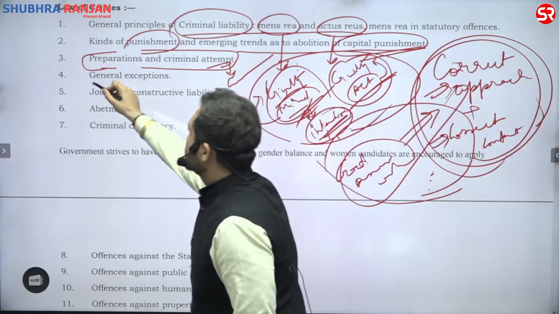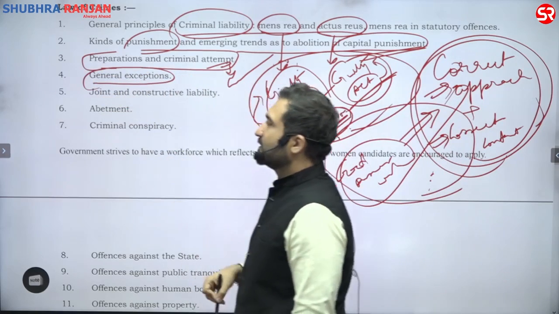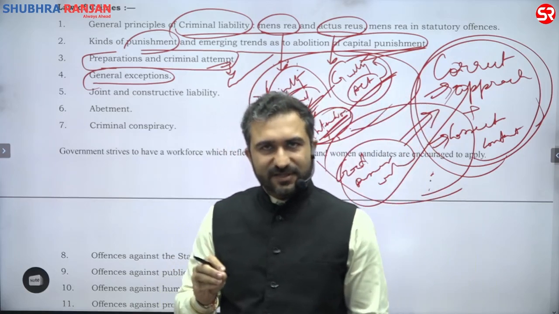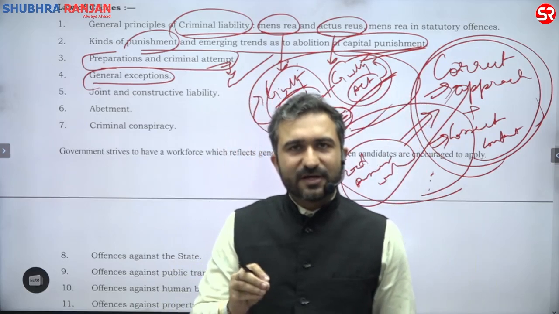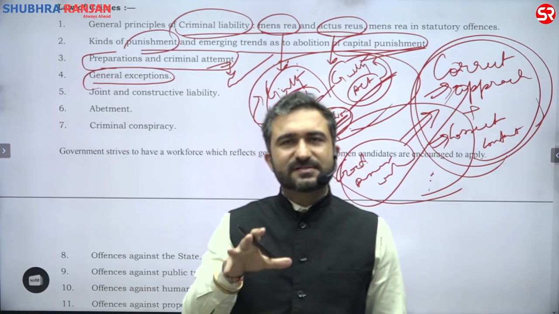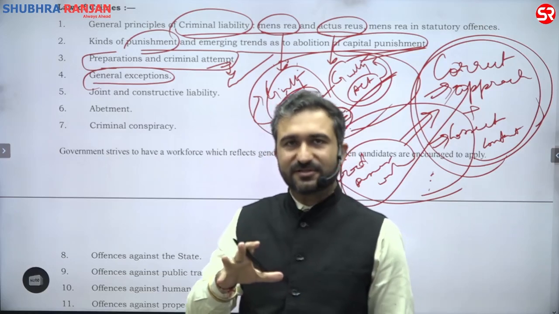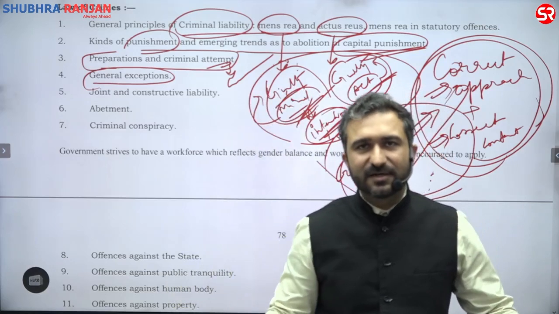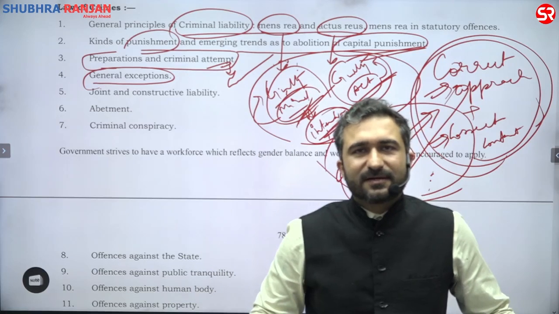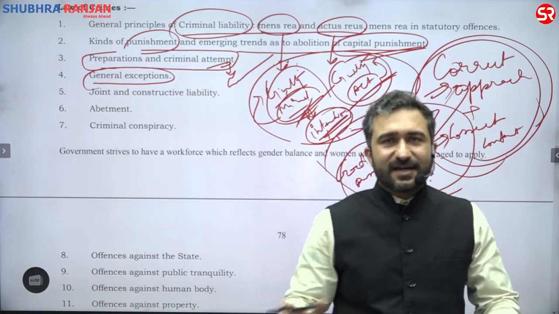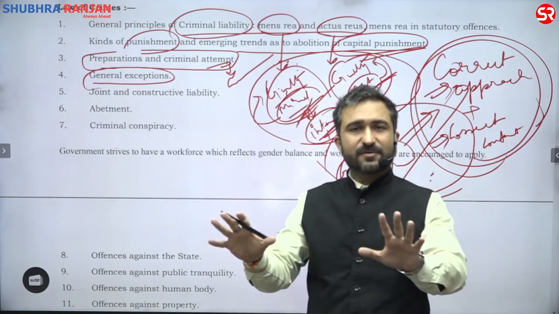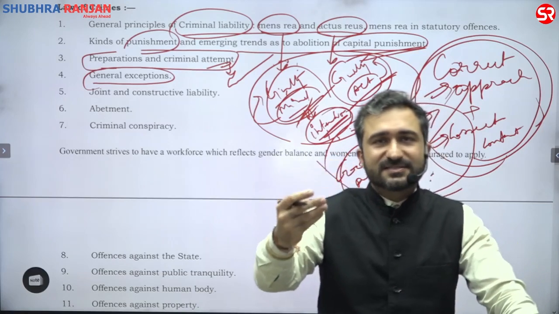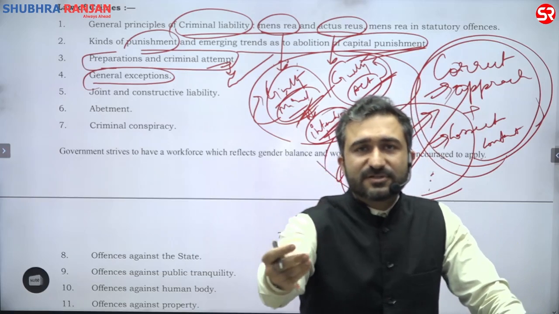General exceptions. If you are charged with a particular offense, if you are brought in the court of law, and the law is putting upon you certain acts that you have done, what all defenses can you take, saying that I have not done this? This should not be attributed upon me. What is the principle behind these defenses being made available to the accused?